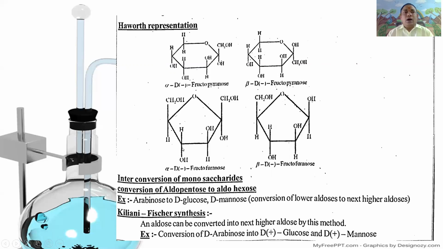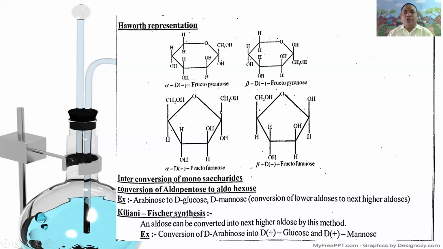Next one, alpha-D-fructofuranose. Furanose is a five-membered ring. In the furanose structure, the second and fifth carbons are linked through an oxygen atom, whereas in pyranose, the second and sixth carbons are linked through an oxygen atom.